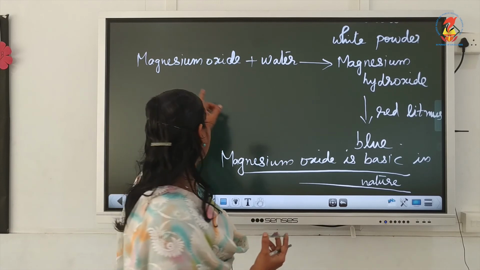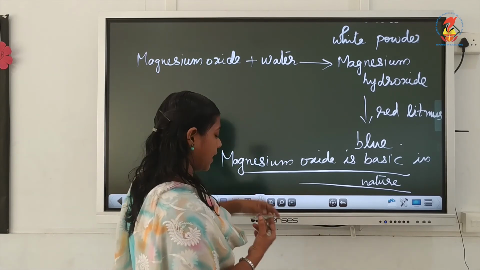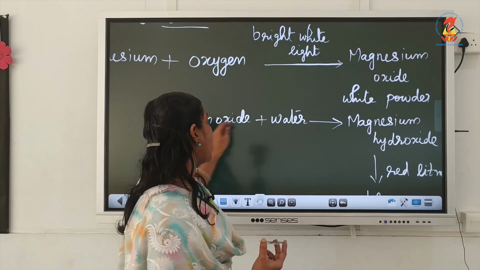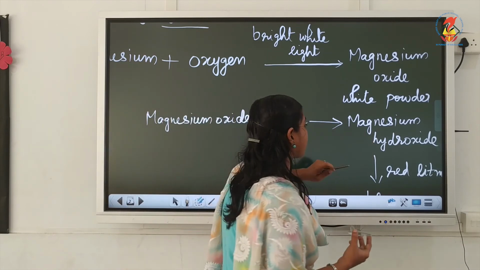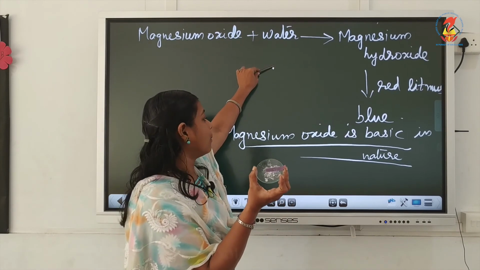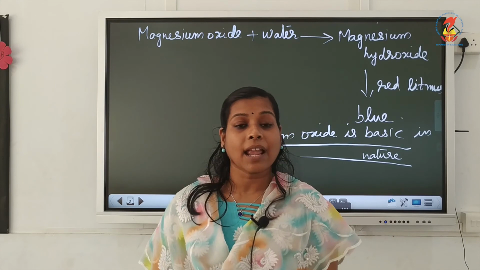Magnesium on heating with oxygen produces magnesium oxide, and when that magnesium oxide is mixed with 2-3 drops of water, magnesium hydroxide is produced, which changes the red litmus to blue. So we can say that magnesium oxide is basic in nature.